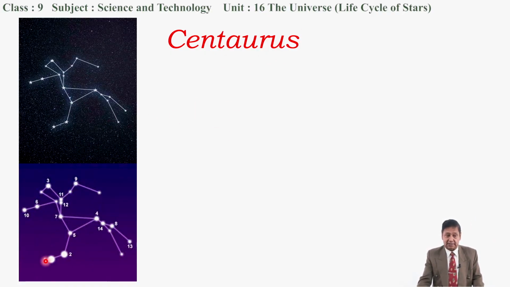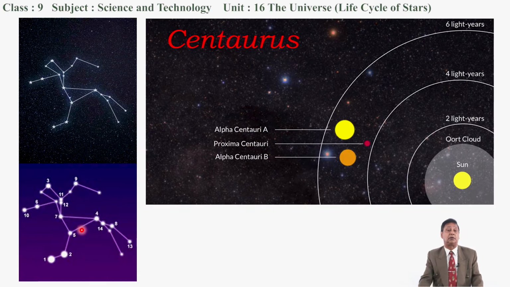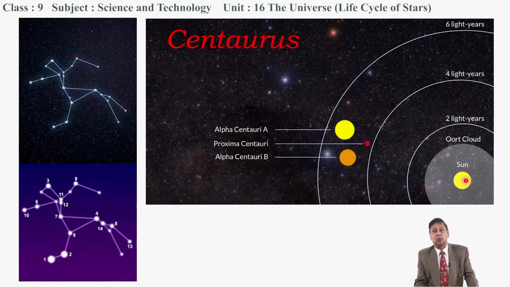There are many: one is called Alpha Centauri A, another Alpha Centauri B, and then Beta Centauri, Gamma Centauri, Delta Centauri, and one of them is Proxima Centauri. We are interested in Proxima Centauri because this is the nearest star from our solar system.